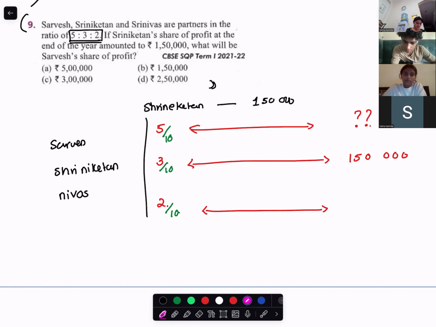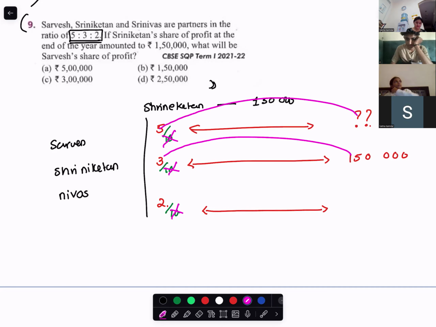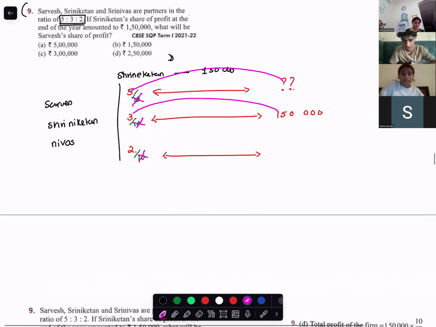Yes, miss. Okay, when you write and when you read, you analyze the question. First technique: Sri Niketan's share is 3. So what would be the 5 part of it? We will add all the ratios, 5 plus 3 plus 2.